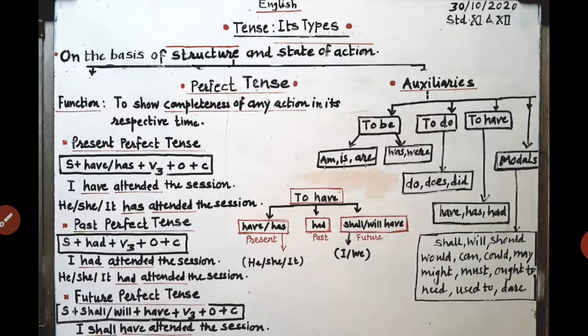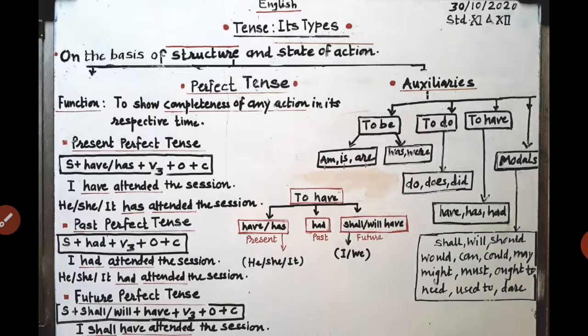In this video, we are going to discuss the topic tense, its types. In our earlier videos, we have already discussed two forms of tense, simple and continuous form. In this video, we are going to discuss perfect tense, of course on the basis of structure and state of an action.